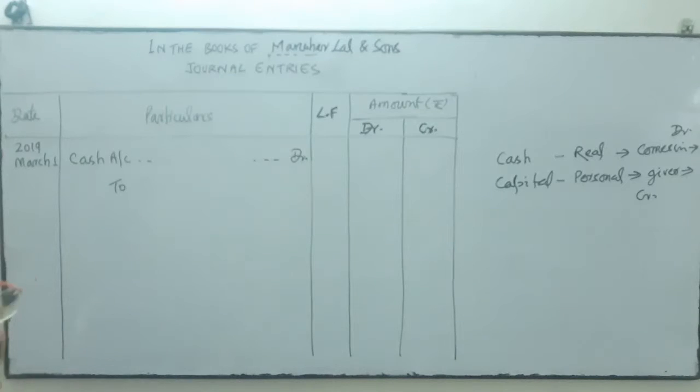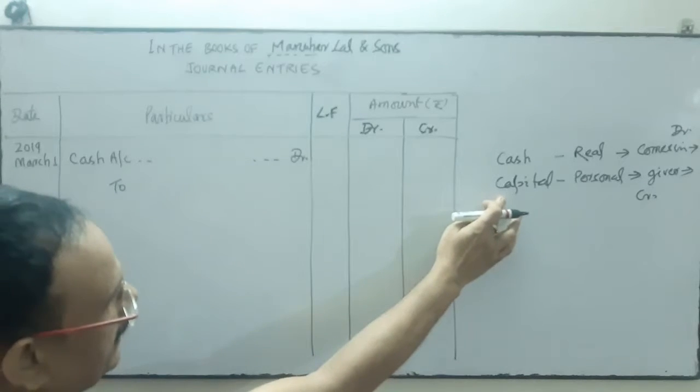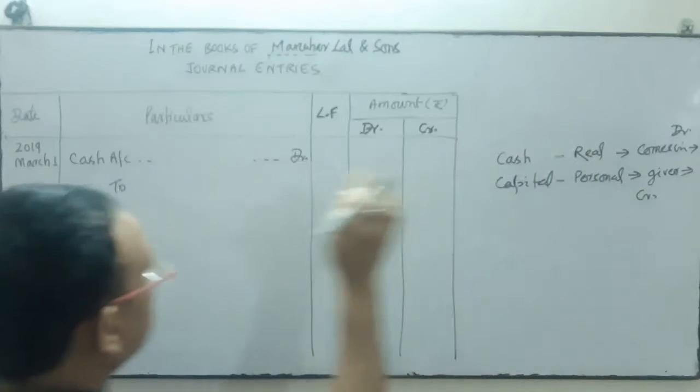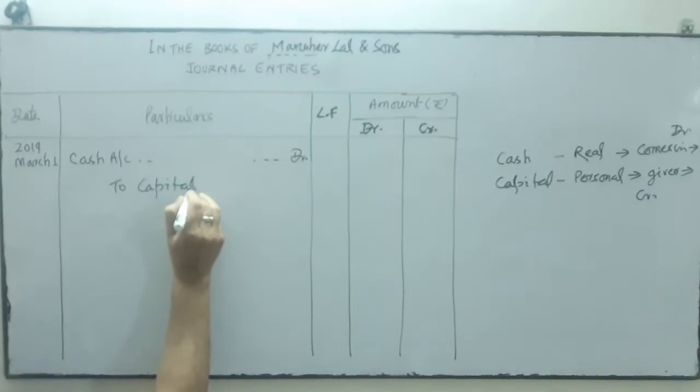Whenever we want to write the amount in credit, we will write the 2 to indicate the credit over here. So what do we write in the credit? Capital, because capital is credited. Cash is debited, I have written the cash debit, and capital is credited. So capital account.